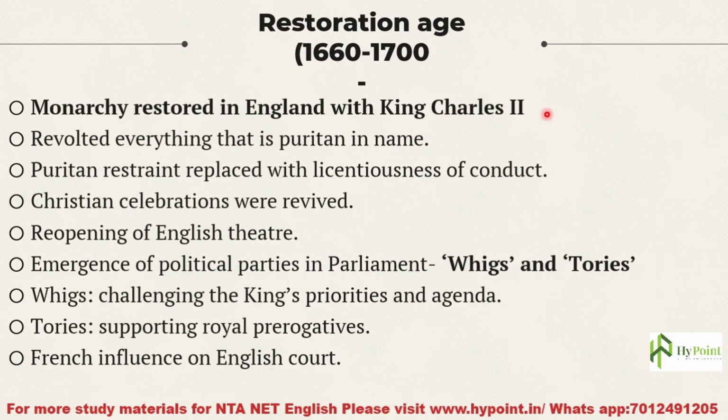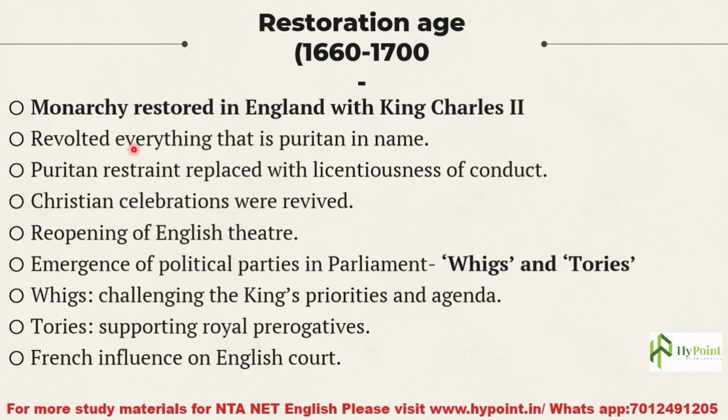Okay, so we have seen in the beginning of Puritan Age that Charles I was executed as parliamentarians became victorious in the Civil War, and also Charles II, his son, fled to France. So in 1660, what happened? Charles II came back to England and he was ascended to the throne of England. Hence, monarchy was restored in England.